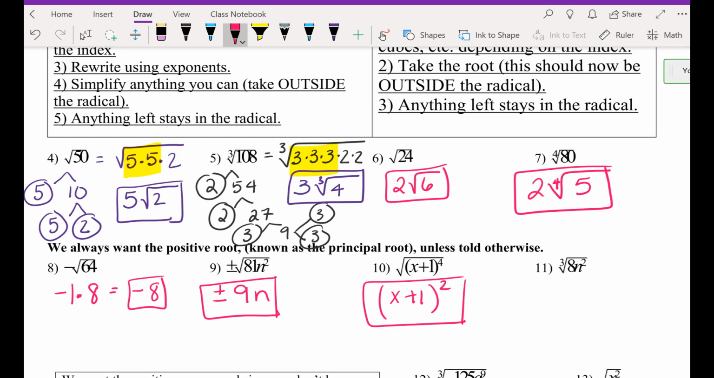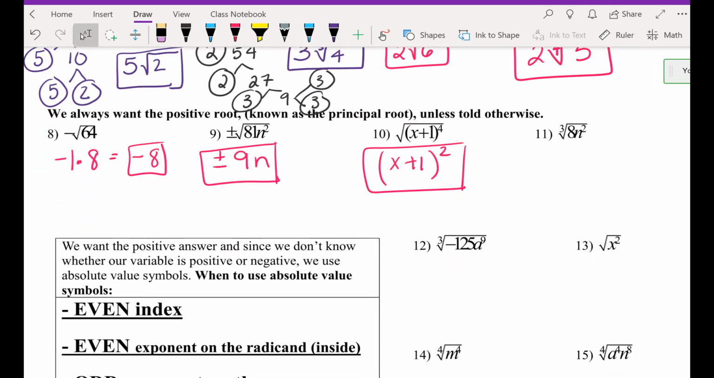What's the index for number 11? 3. Okay. What's third root of 8? 2. What's third root of n squared? Is it possible? No. So guess what? We leave it under the radical.